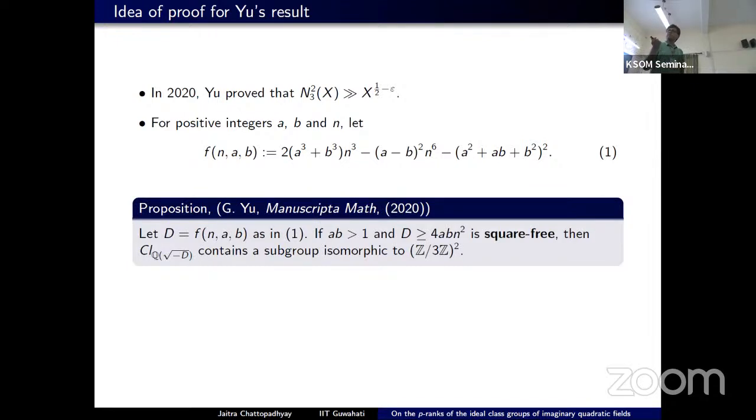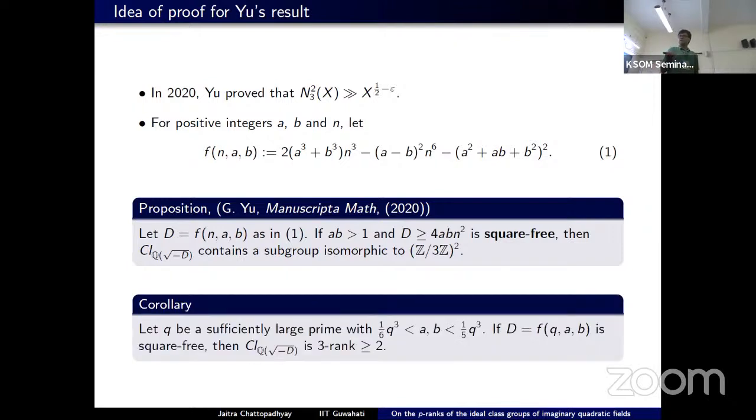Once f(n,a,b) is square-free and we attach the square root of the negative of this to Q, he proved that under two conditions, that ab is at least 1 and d is 4abn squared and is square-free, then Q(square root of minus d) has a class group whose 3-rank is at least 2.